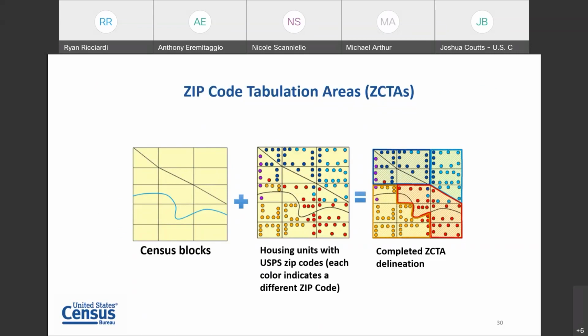In the final slide there, you can see how we have determined the most frequently occurring zip code in each block, and then have created zip code tabulation areas that represent the majority zip code within the area represented there in that aggregation. We'll go through the entire nation and make those determinations again, block by block, aggregating them up.